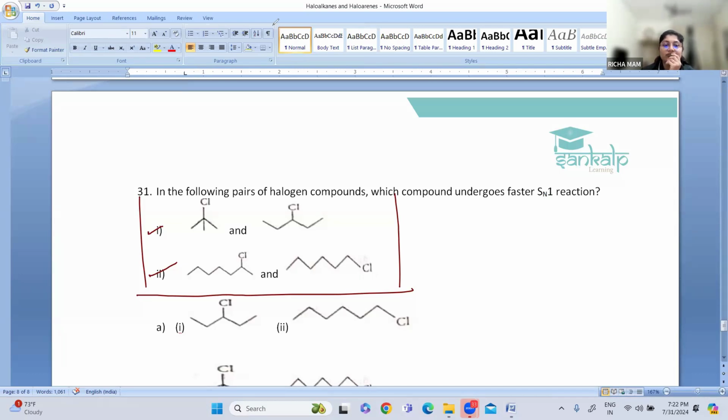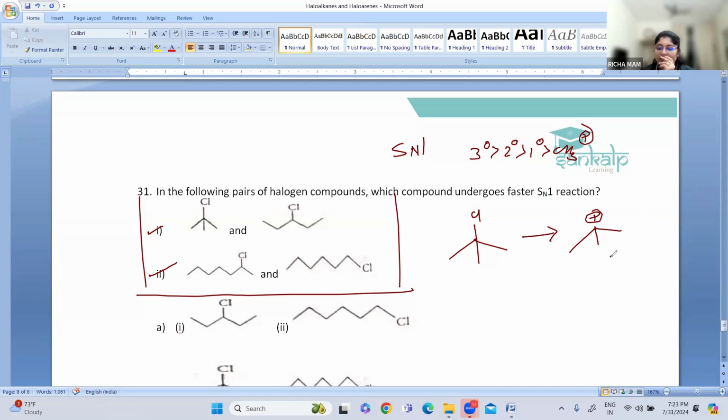Which pair have they asked? When we are undergoing an SN1 reaction, we have to look at tertiary carbocation stability. Let us write the carbocation formation for all. If the C-Cl bond is broken, what will happen here? This is a tertiary carbocation formation.